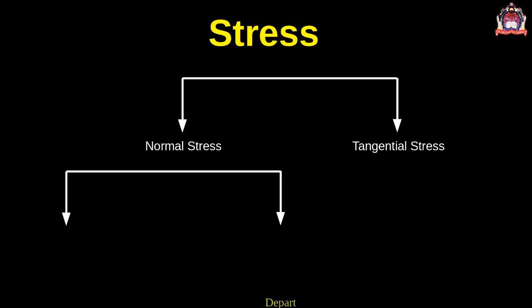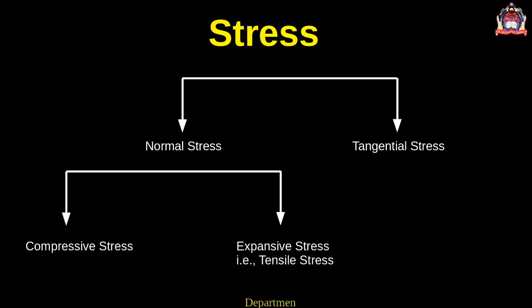We can say that according as a decrease or increase in volume takes place. When the stress is tangential, or inclined at an angle theta to the normal to the surface, the stress will have normal and tangential components. Since stress is force per unit area, its dimensional formula is ML^-1 T^-2.